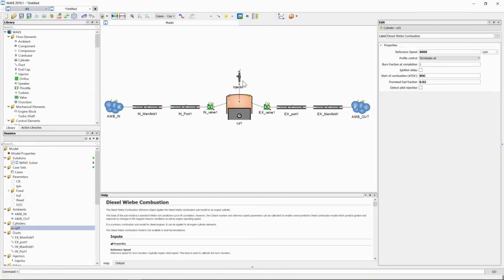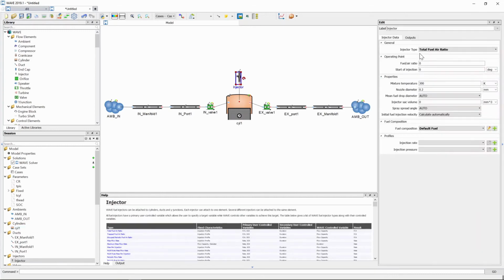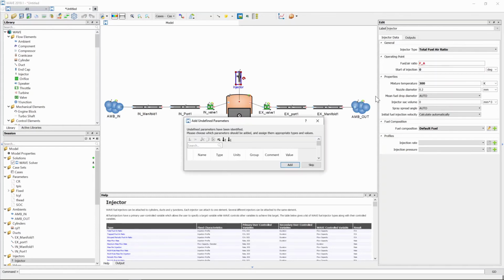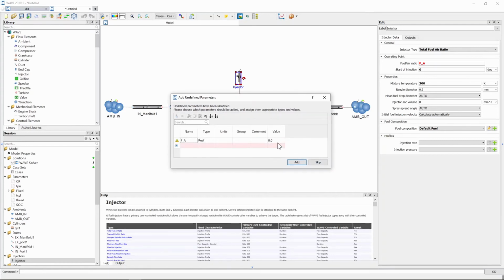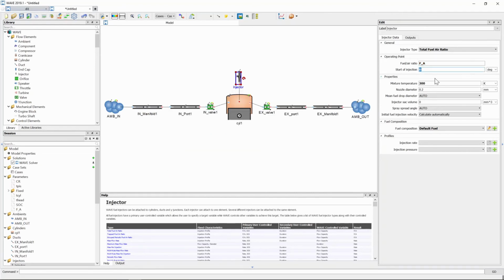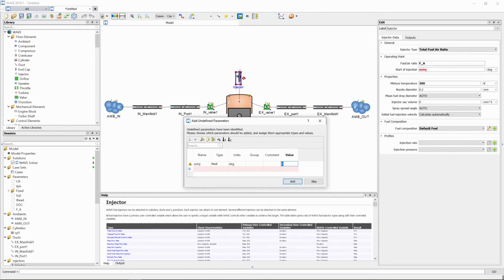The only thing left now is our injector. At the start of the video, I selected the injector type as total fuel air ratio. And because of that, it asks us for the fuel air ratio. So we're just going to give another variable, f_a, which is our fuel air ratio. When we click enter again, we're going to need to specify what that ratio is, and we're going to set it at 0.05. We also need to specify the start of injection. I'm going to put another variable in, start of injection, and we are going to put that at -7.6. Again, that just indicates that it is 7.6 degrees before top dead center that injection will start.